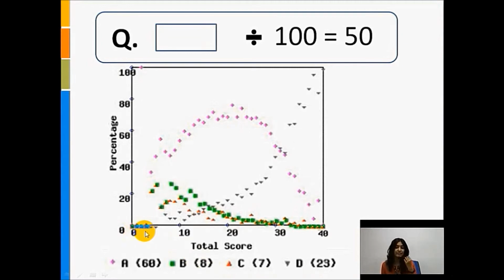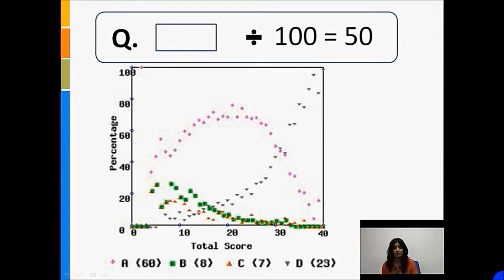In this case, the x-axis represents the total score obtained by students on the asset paper. The maximum score that can be obtained is 40. The y-axis shows the percentage of students selecting a particular option. Remember that option D is the correct answer and option A is the most common wrong answer. Over 60% of the students who obtained a total score between 10 and 20 selected option A, that is 2. Even among students who obtained a total score between 30 to 40, around 20% still selected option A, showing that interpretation of the number statements is problematic for students across different ability levels.